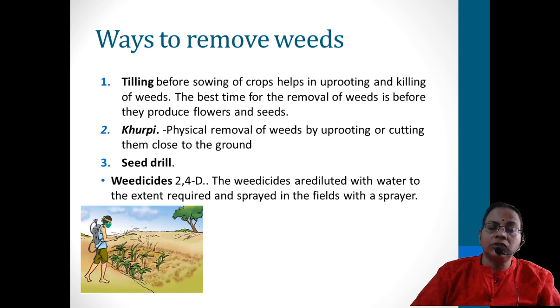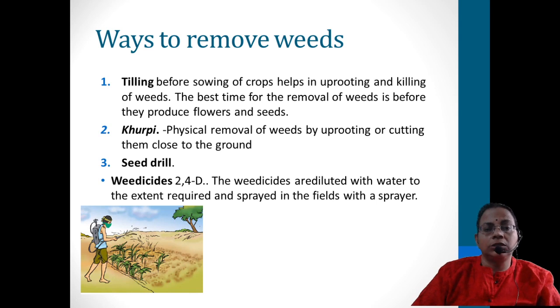And even after that, if any weeds are growing along with the main plant, there is a manual implement called kurpi, with which we can remove them physically. Individually, a person can also uproot them by hand, but it will not be practical, because with a very large area, removing them one by one would be very difficult. So with a little more advanced method, with the help of kurpi we can remove them, but that will take time. Then the seed drill: when you are depositing the seed, it pierces the soil, and the pointed end of the seed drill can pierce the weeds too. Along with that they can also be removed.